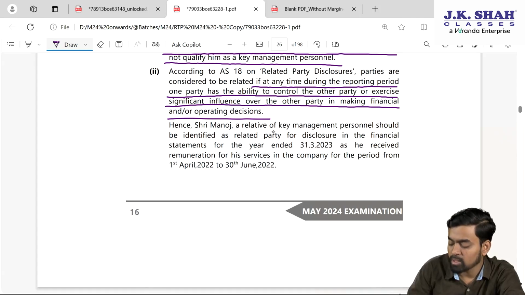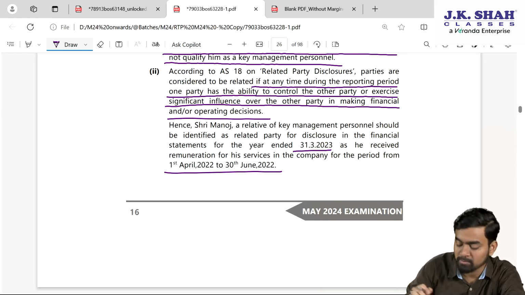Hence, Mr. Manoj, a relative of key managerial personnel, should be identified as a related party for disclosure in the financial statements for the year 31st March 23, that is financial year 22-23, as he received a remuneration for his services for this period. I hope this sum was very simple, my dear students.